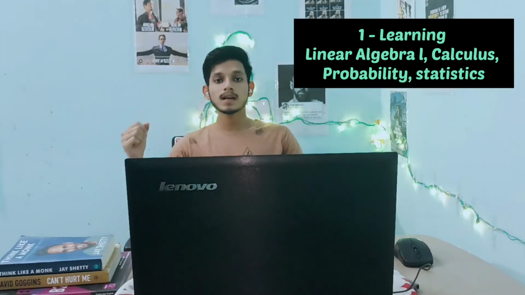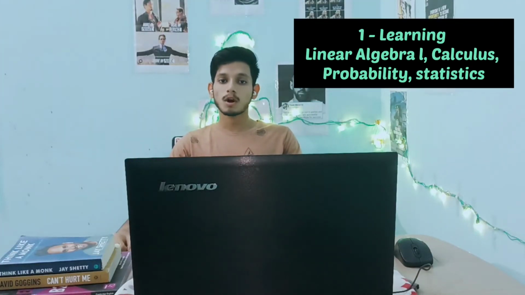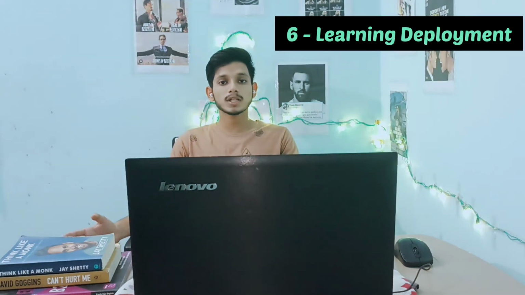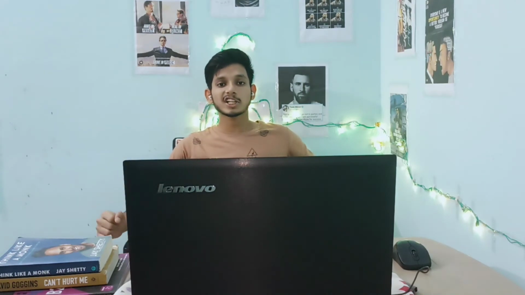The very first step is learning linear algebra, calculus, probability and statistics. The second step is learning the Python programming language. In the third step, we need to learn the scikit-learn and TensorFlow modules of Python. In the fourth step, we need to learn core machine learning algorithms. In the fifth step, we need to learn the NumPy and Pandas libraries of Python. And in the last, sixth step, we need to learn deployment. After completing all these six steps, we need to start building machine learning projects. So this is the complete roadmap for learning machine learning.